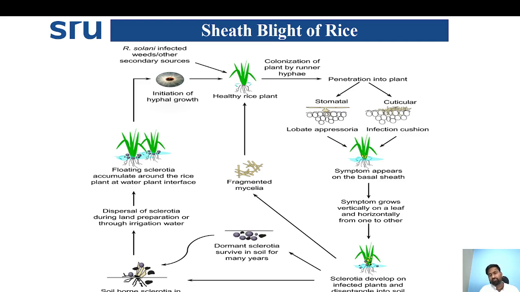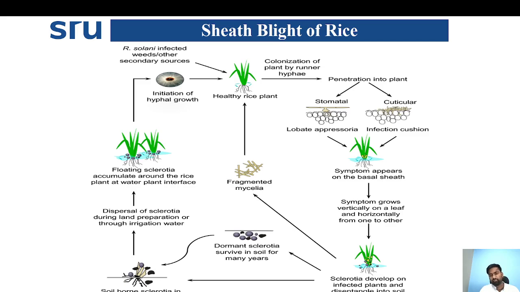Coming to the life cycle or disease cycle of sheath blight of rice, firstly we can see the floating sclerotia present in the soil. When they come in contact with the leaf sheath of rice, they germinate and cause different symptoms like greenish to grey color, wavy brown margin, and blighted appearance on the leaf sheath.